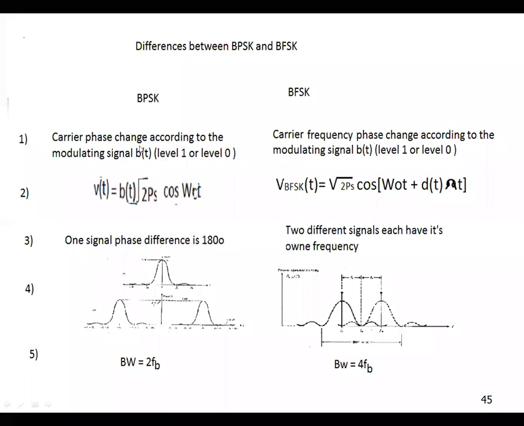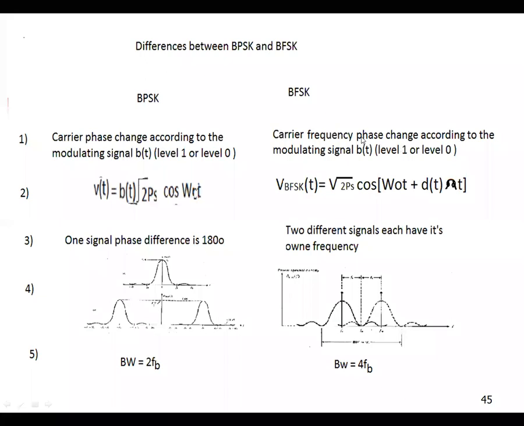Suppose BFSK, the level changes, okay, then the definition of BFSK: the carrier frequency changes according to the modulated signal changes. Okay, not phase. Only the frequency changes.